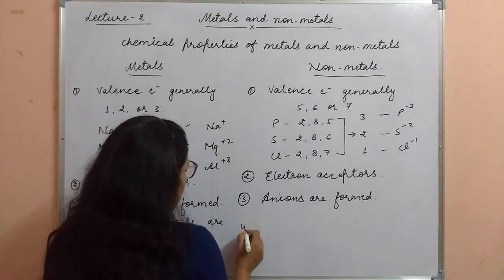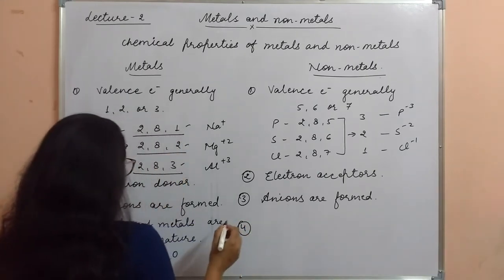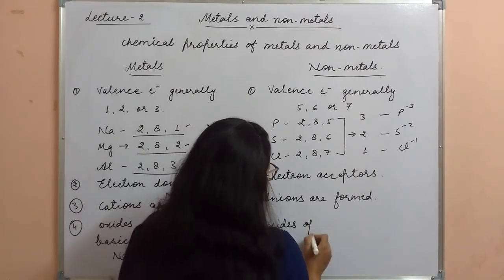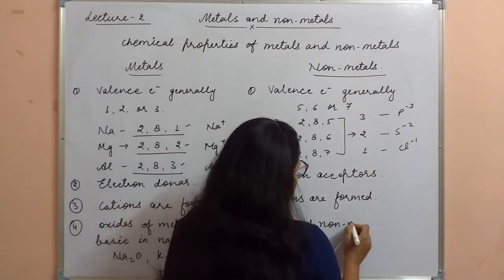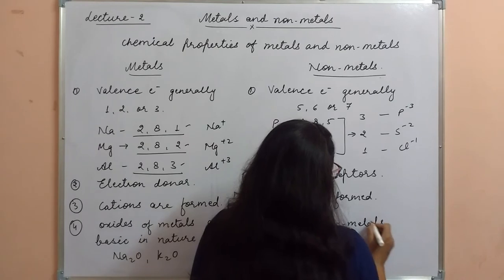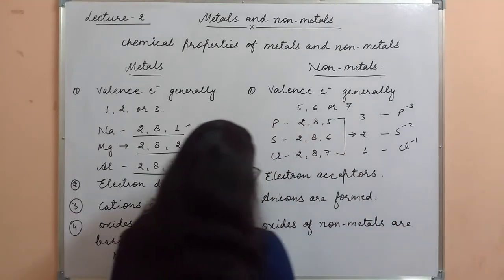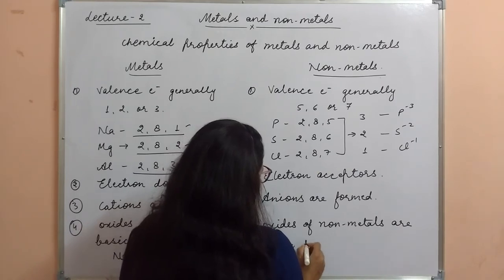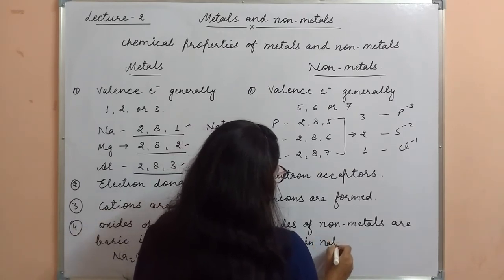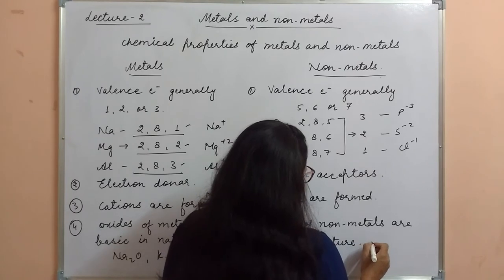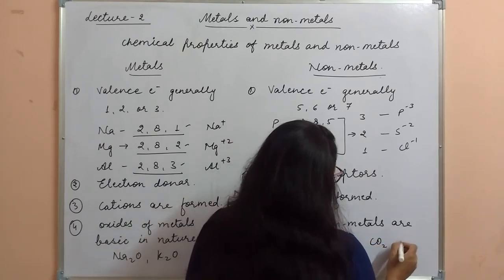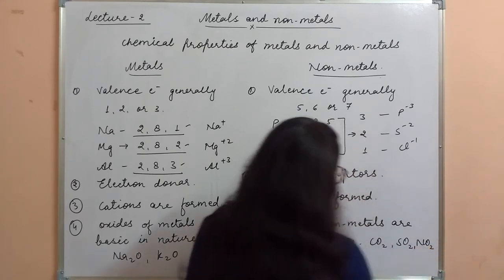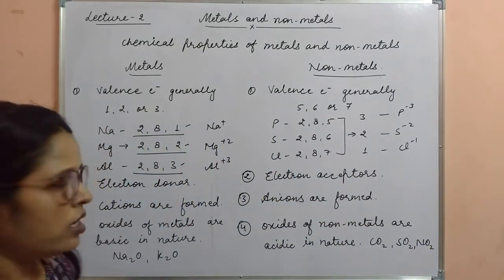Next one is the non-metallic oxides. So the oxides of non-metals are acidic in nature. For example, carbon dioxide, sulfur dioxide, nitrogen oxides. These are acidic in nature.